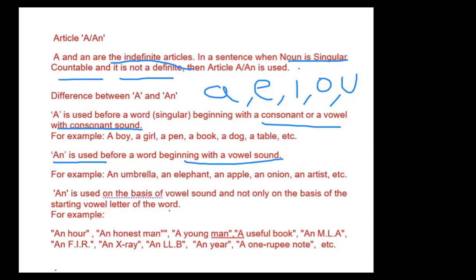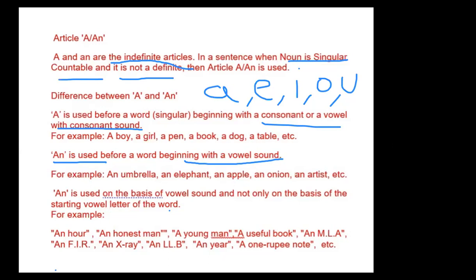Next one is a young man. A useful book. Useful starts with U, and U is a vowel. But when we speak useful, the sound is "yu", as in year. So it's not a vowel sound, so we use a useful book.